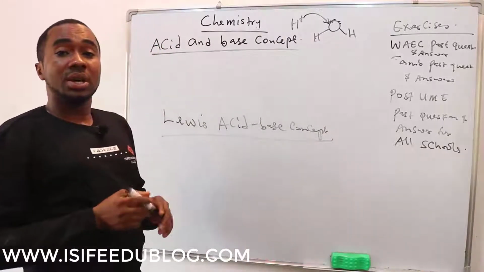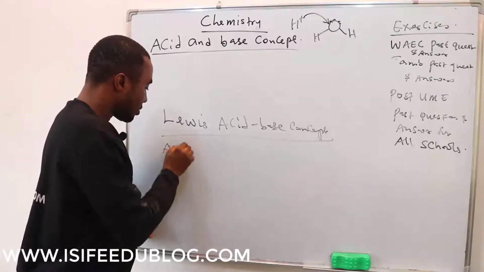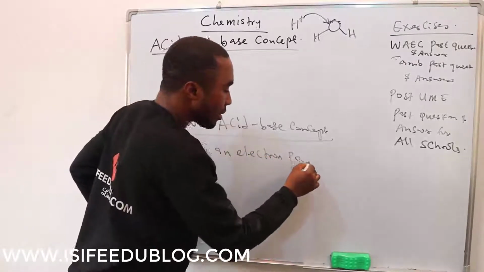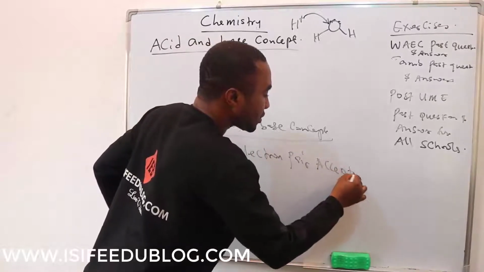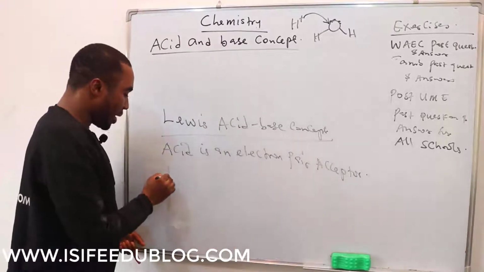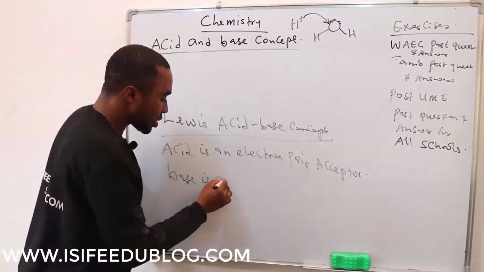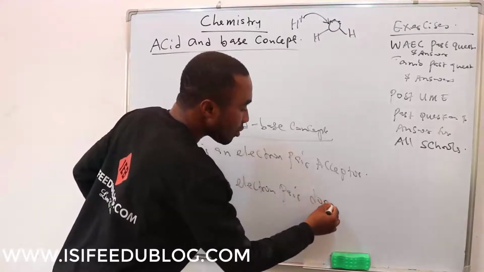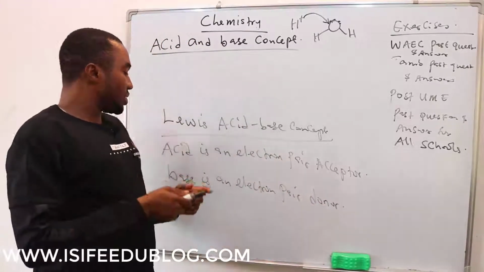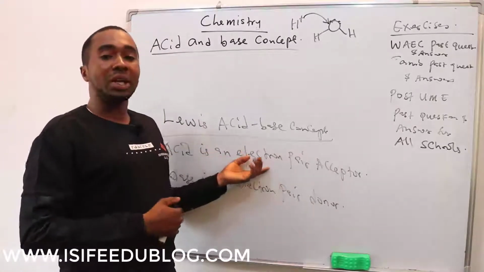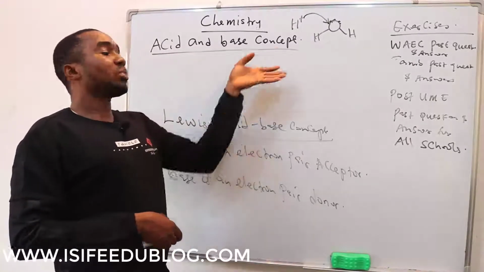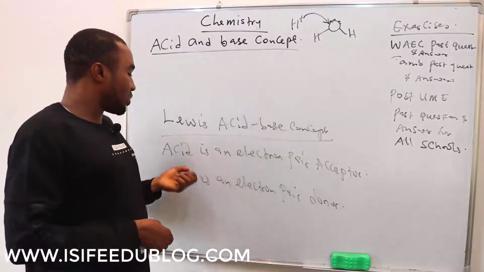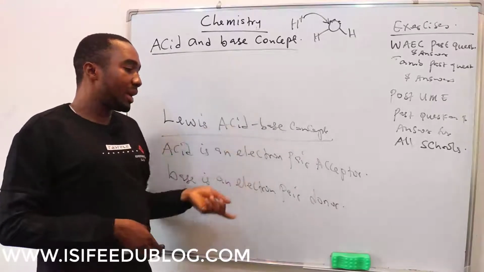According to G.N. Lewis, an acid is an electron pair acceptor, and a base is an electron pair donor. So Lewis was using the concept of electron to define acid, whereas Bronsted and Lowry were using a proton to define acid. But according to Lewis, an acid is an electron pair acceptor.